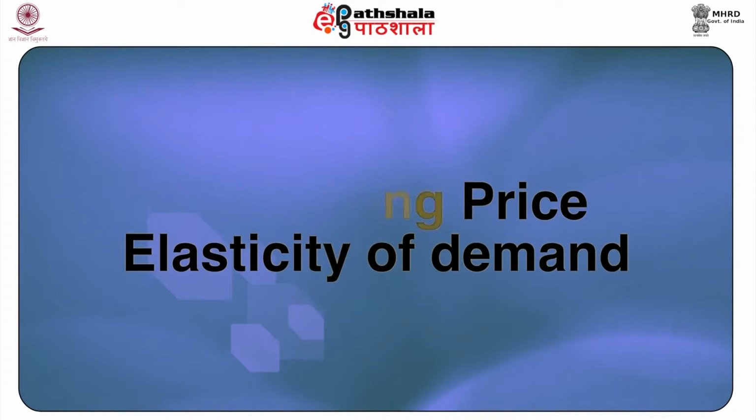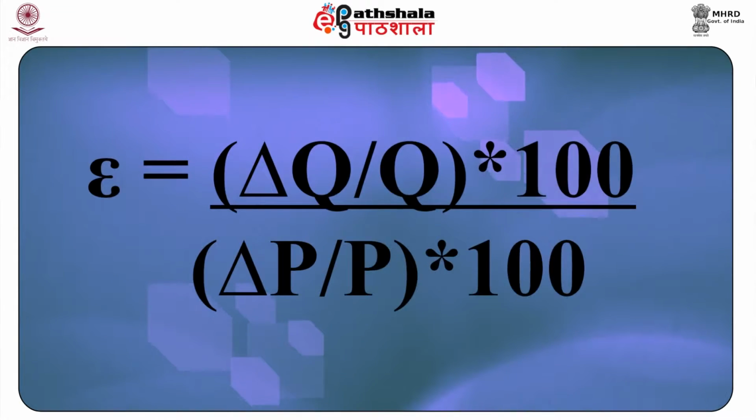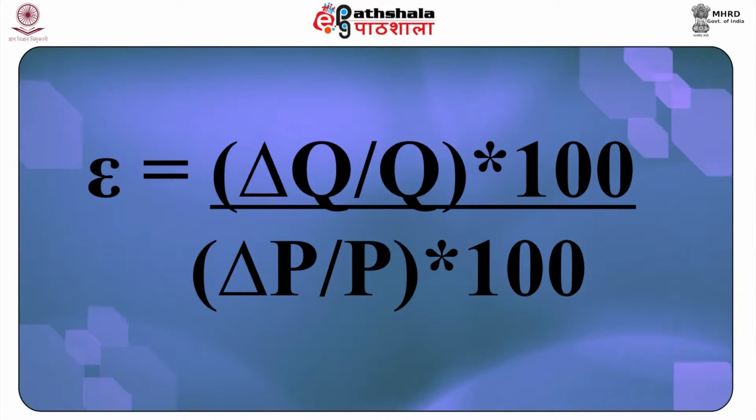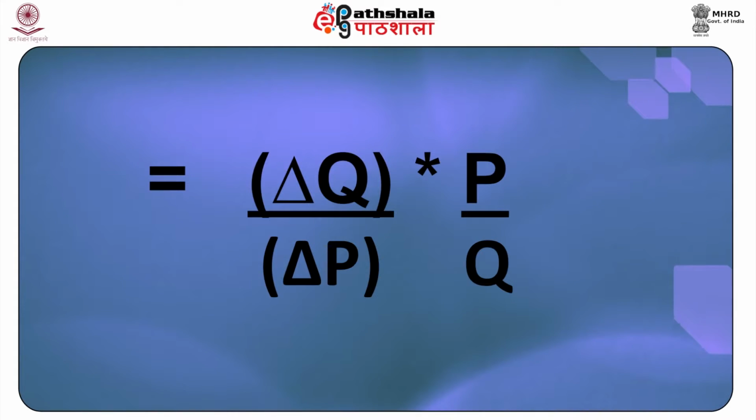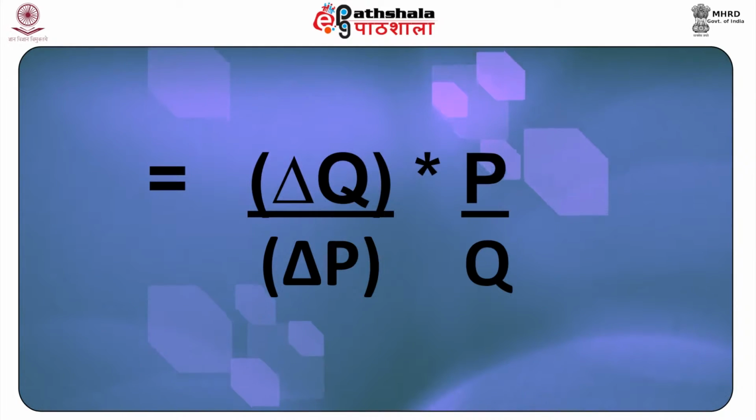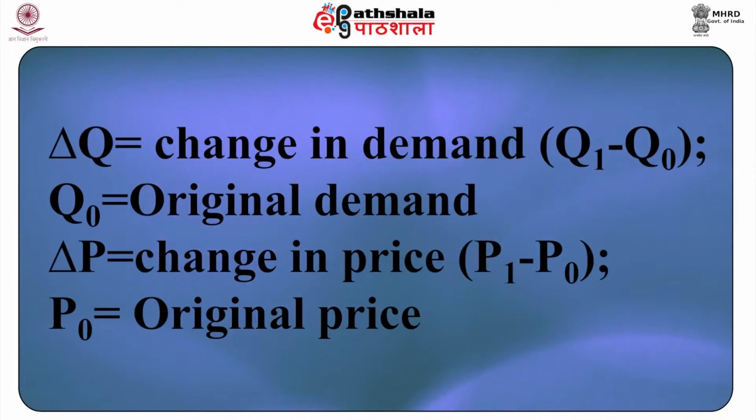Calculating the price elasticity of demand. The mathematical formula for calculating price elasticity of demand is given by the following equation: change in Q by Q multiplied by 100, divided by change in price divided by price multiplied by 100. That is equal to delta Q by delta P multiplied by P by Q, which is equal to the inverse of the slope of the demand curve multiplied by the price to quantity ratio,